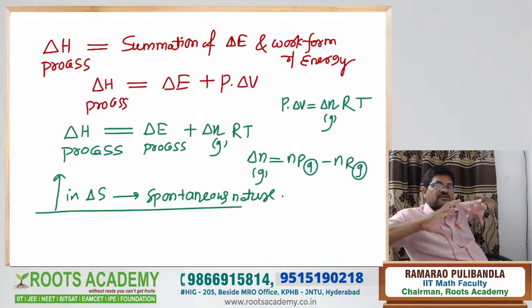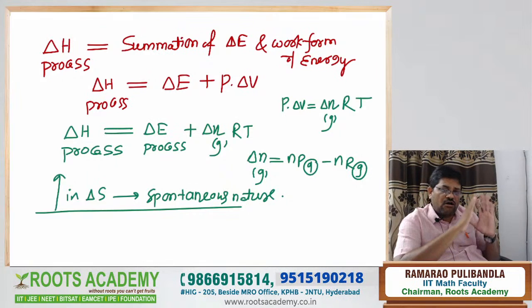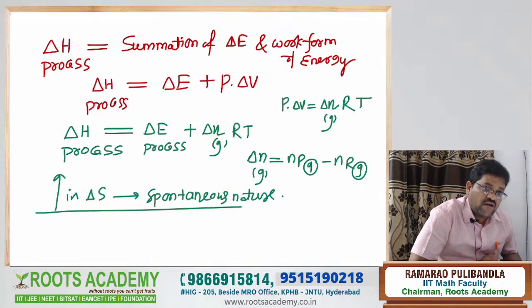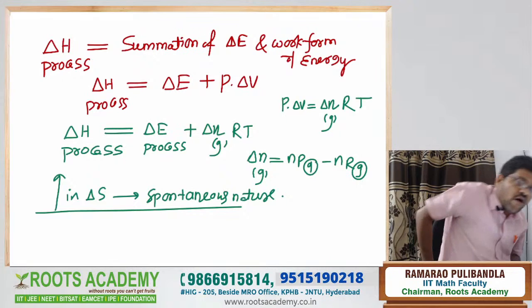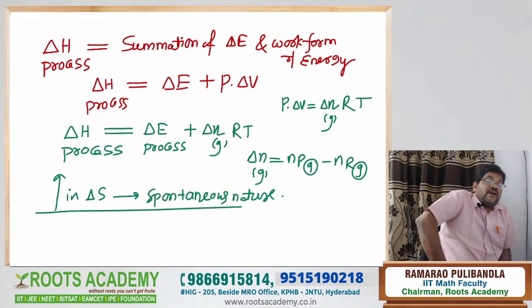Some water molecules are vaporized. That's why in all natural thermodynamic processes, the randomness of the molecules increases. All natural thermodynamic processes are spontaneous, where the entropy of the process increases.